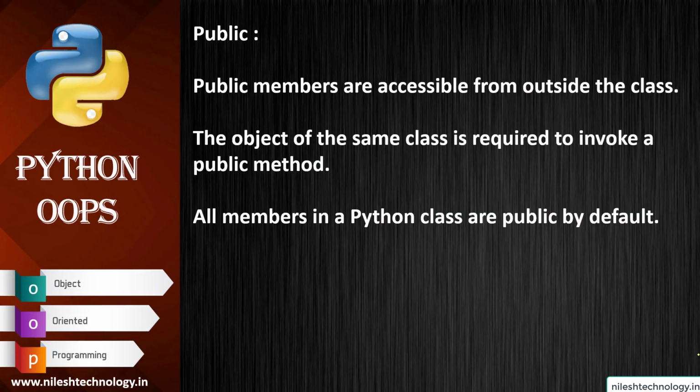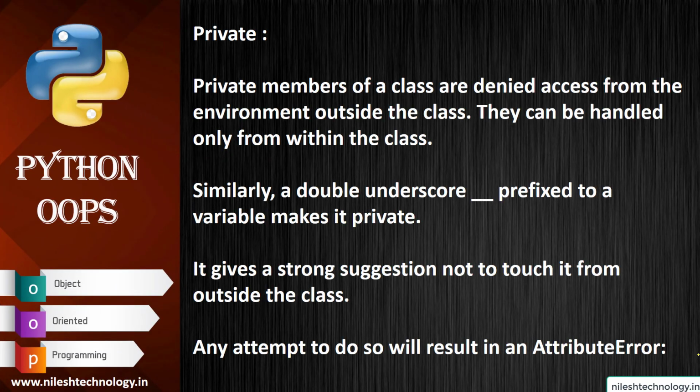So see here, what is public? Public access specifier means that we can access it from everywhere. By default, the access specifier in Python is public. Then private. Private means that it is accessible only within a class. If you want to convert any variable into private, then we need to use a double underscore prefix on the variable. This variable is automatically converted to private.